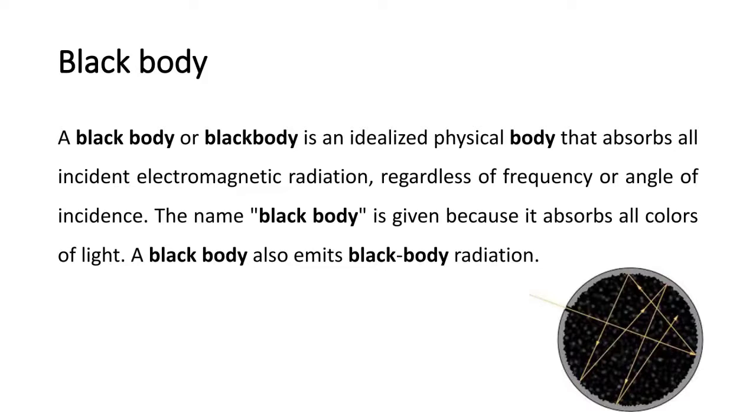Next, black body. A black body is an idealized physical body that absorbs all incident electromagnetic radiation, regardless of frequency or angle of incidence. The name black body is given because it absorbs all the colors of light. A black body also emits black body radiation.